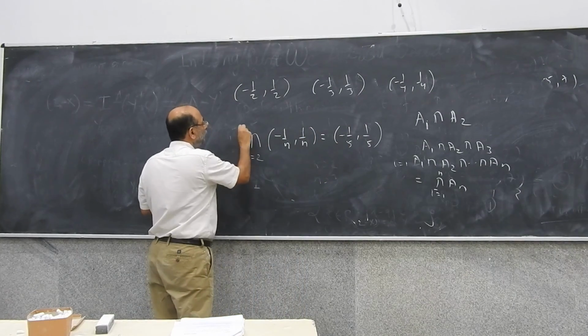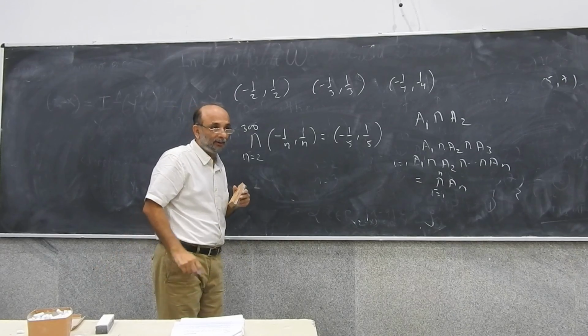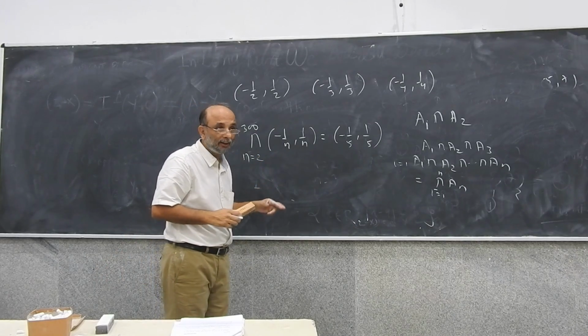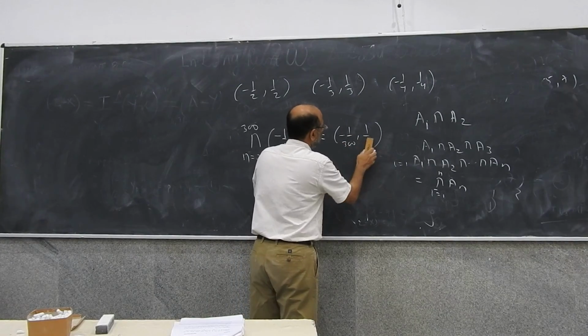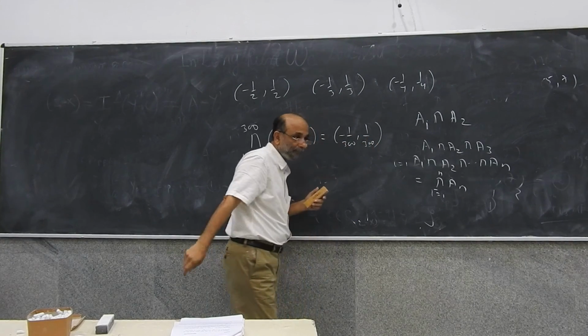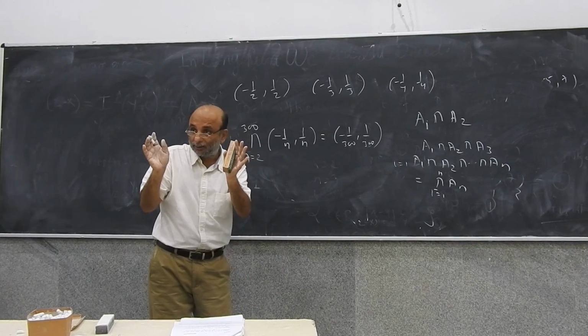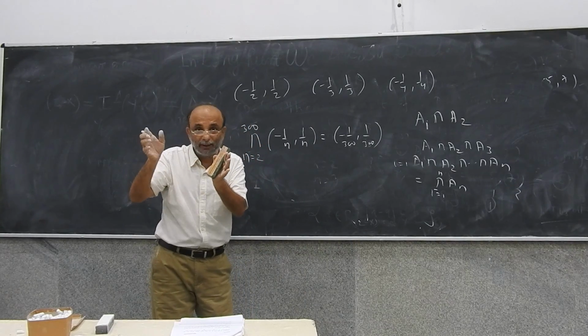Now, suppose I did this with 300. What would this set be? Yeah, it's still an open set: the set of all points between minus 1/300 and plus 1/300.